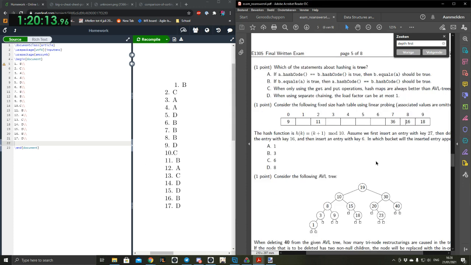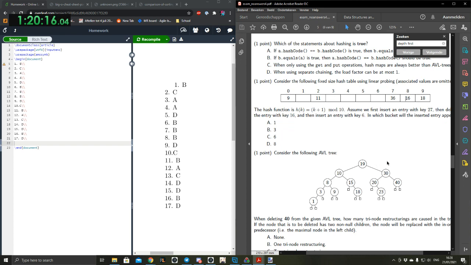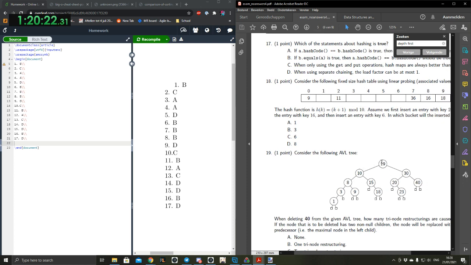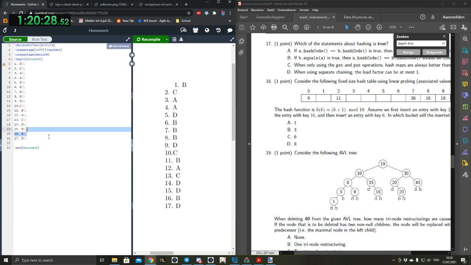Okay. Consider the following AVL tree. Just so you know, the answer to 17 is B and the answer to 18 is D. You missed one question. I mean, you answered it, but you missed it in the sheet. Yeah, exactly. Thank you. This would mess me up on a real test. Because it's in Brightspace, you can't only see the questions sequentially, but still.